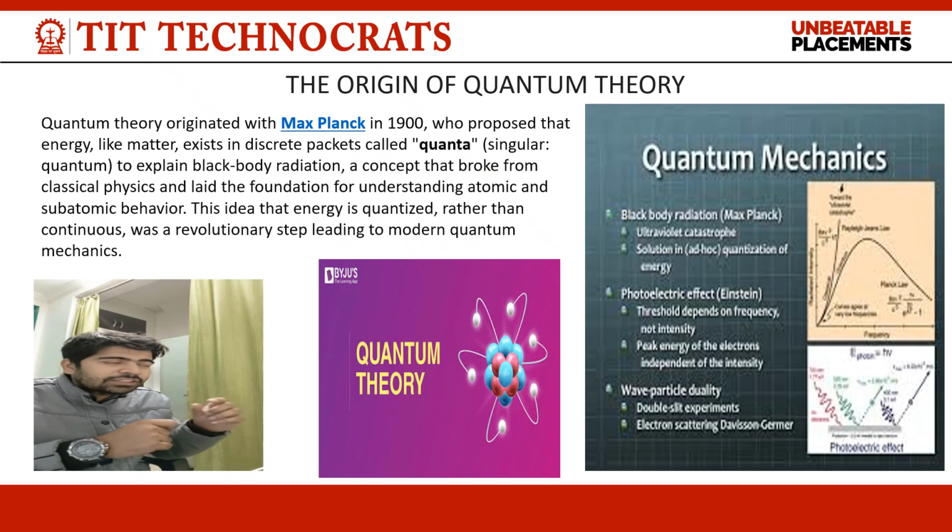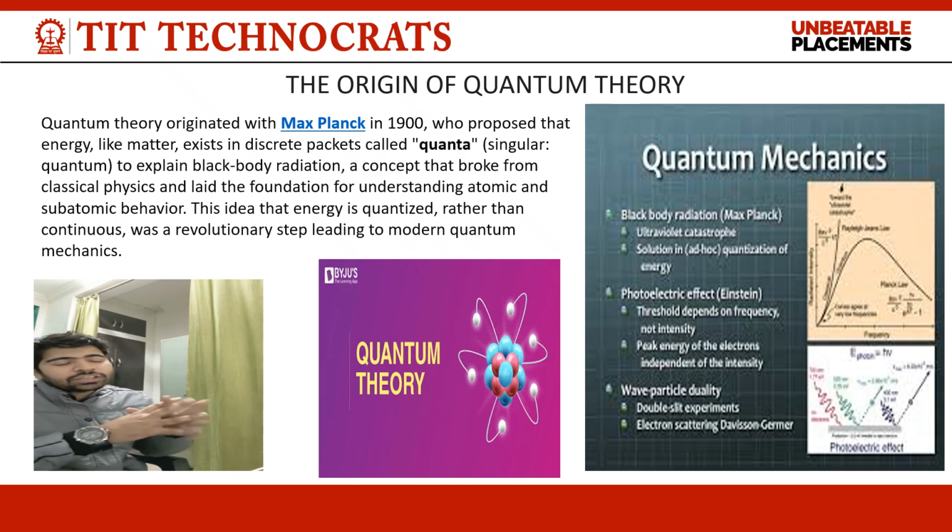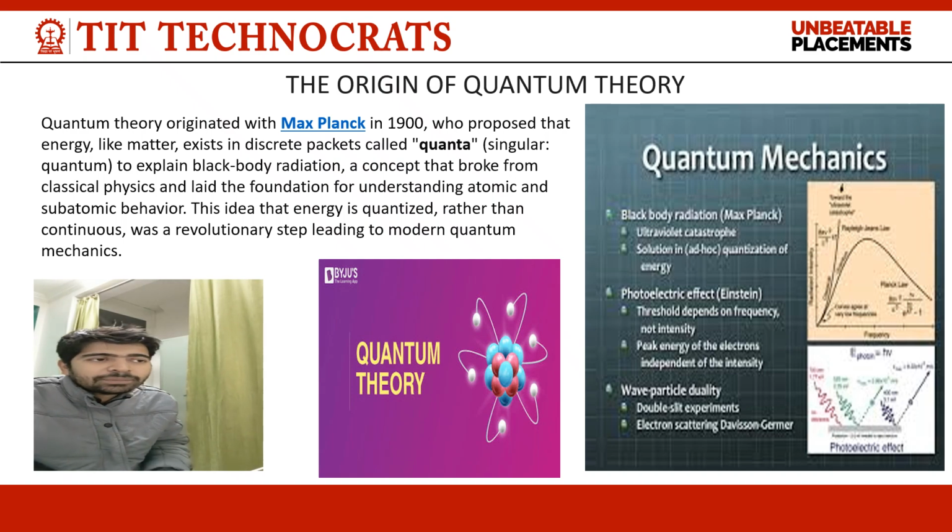This h, the Planck's constant, is 6.6 into 10 to the power minus 34 joule-seconds. The formulation of h came into existence with Planck's radiation law, so Planck's radiation law is the origin of quantum mechanics.